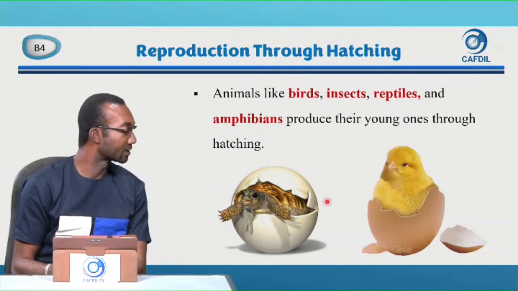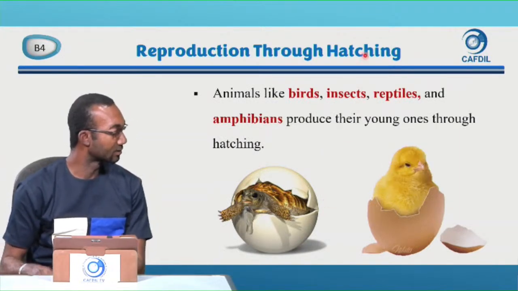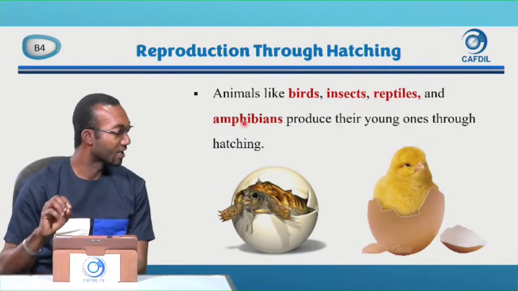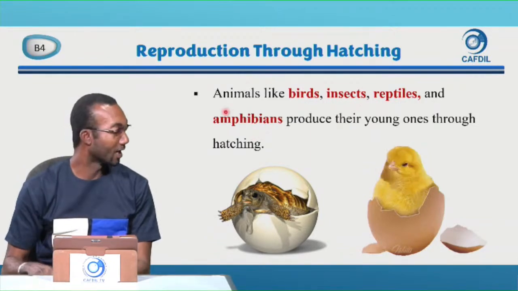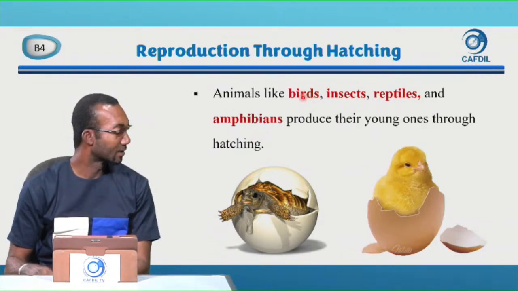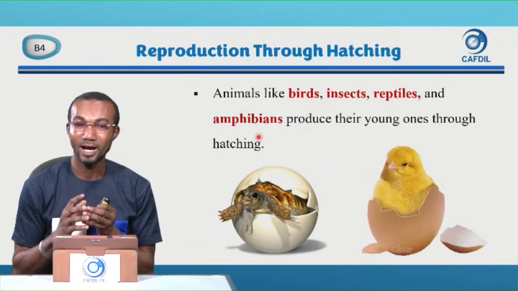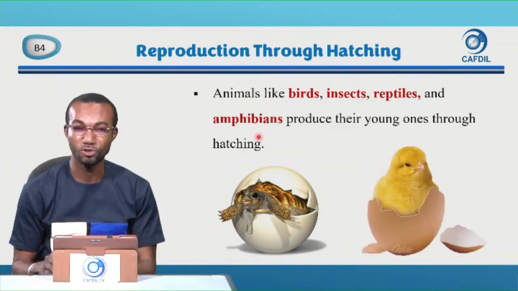Animals like birds, insects, reptiles, and amphibians produce their young ones through hatching. We have learned all about birds, insects, reptiles, and amphibians. Right now we are going to learn how they produce young ones.